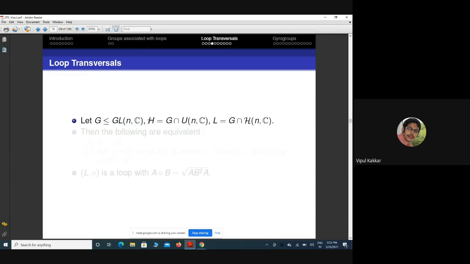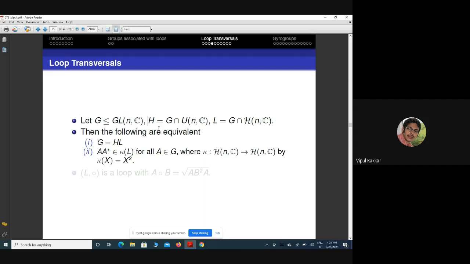Let us consider H to be the intersection of G with U_n(C), and L the intersection of G with H_n(C). Let us try to see something like a polar decomposition. The following two things are equivalent: the decomposition of G exists in H and L if and only if AA*, where star means conjugate transpose, belongs to κ(L) for all A in G.